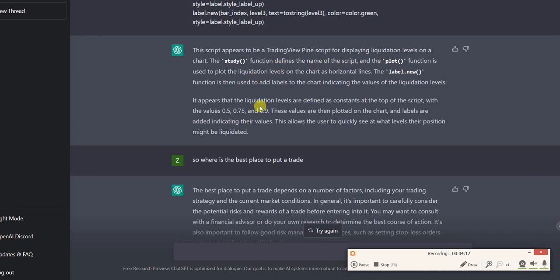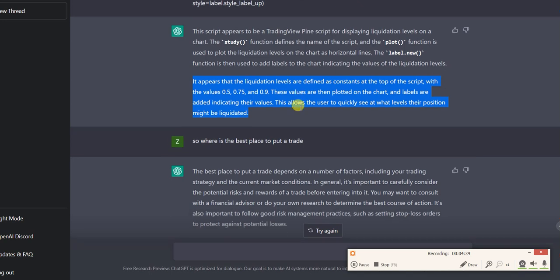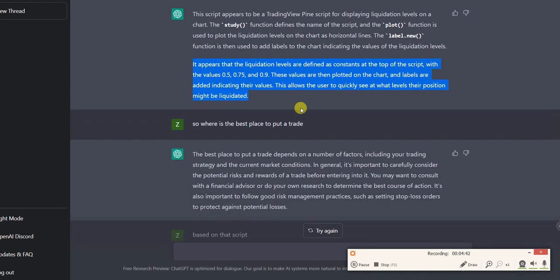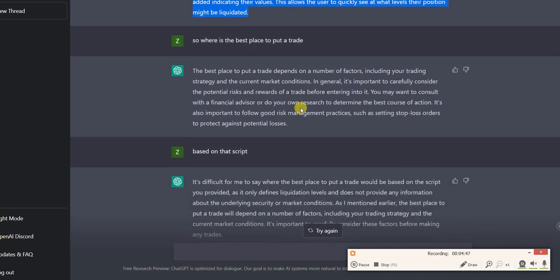Study, plot, label. Okay, it appears, and this is important, the liquidation levels are defined as constants at the top of the script. I didn't pick those numbers, the AI did. These values are then plotted on the chart and labeled as an added indicator of value. This allows the user to quickly see at what levels their position might be liquidated. I don't know where they get that info. I really don't know, but I'm going to trust the robot more than my gut to trade.